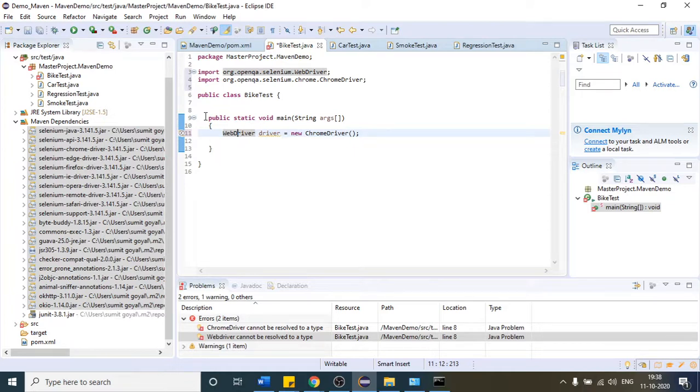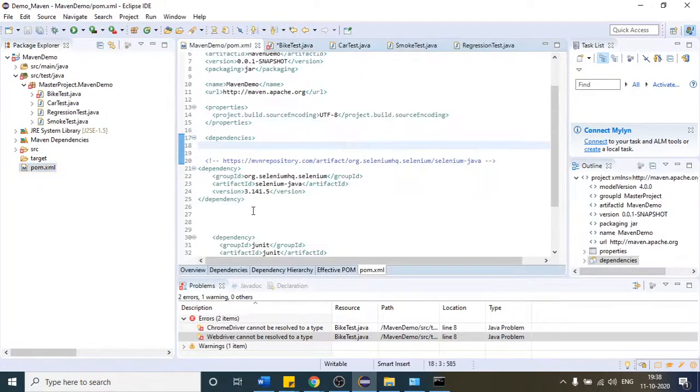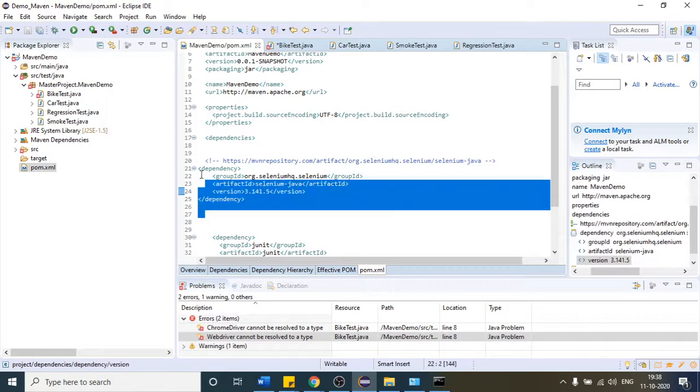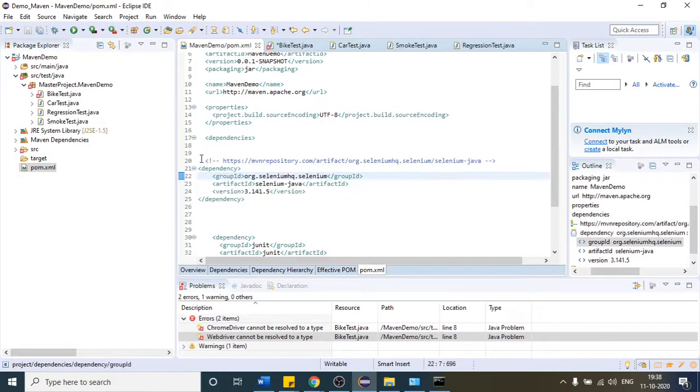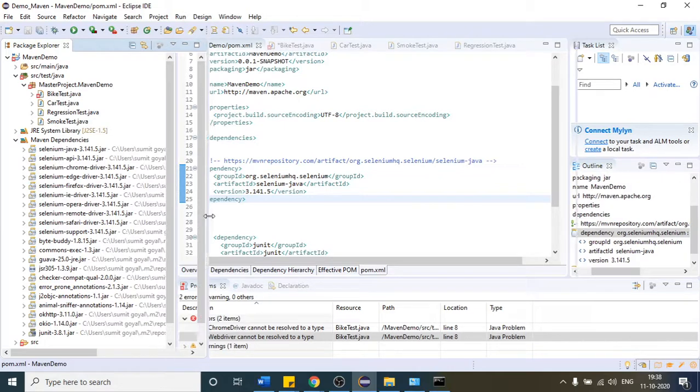Likewise, if you give this whole project to some other person, that file will also be present in this project. If you give this project to some other person, again with the help of these four lines, automatically all the jar files are going to be downloaded. So one more thing about the dependency part.